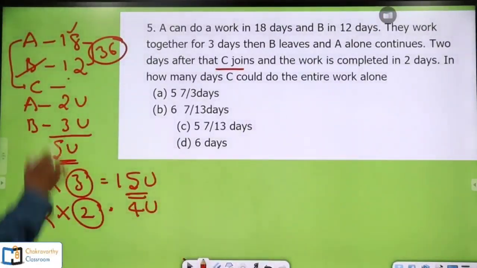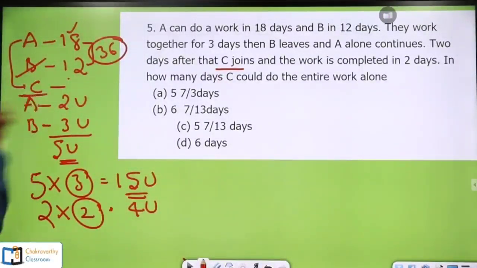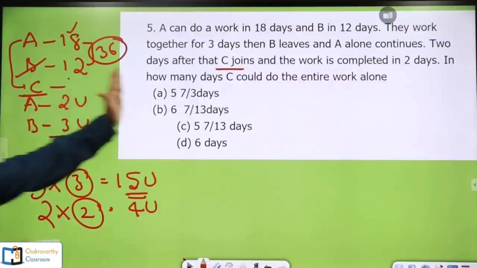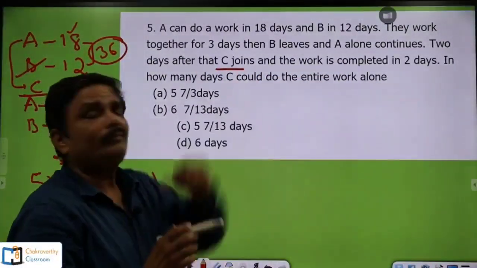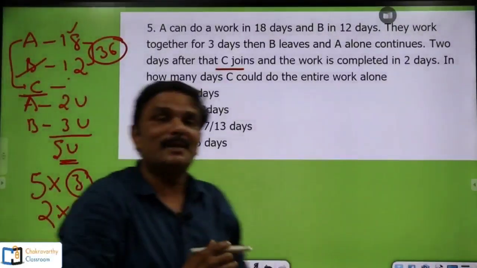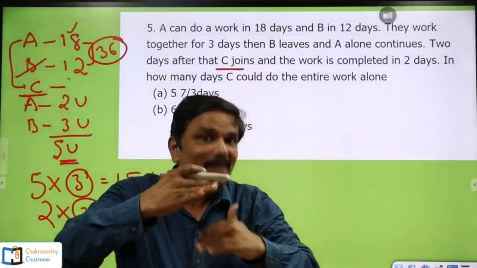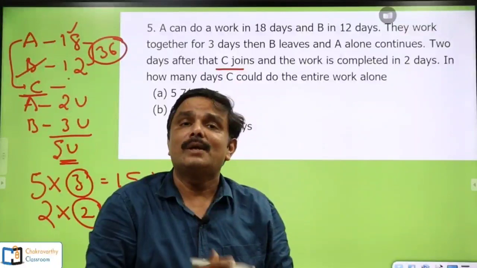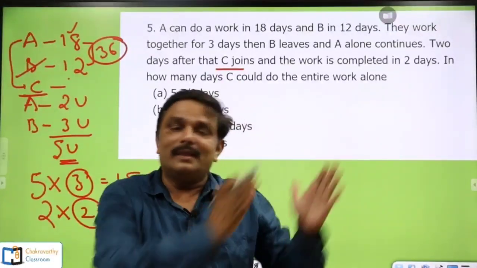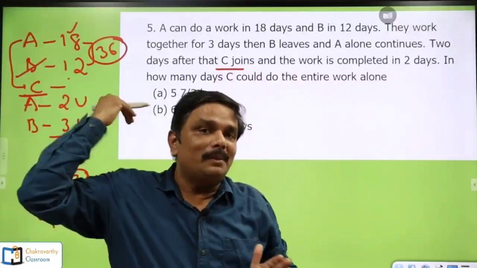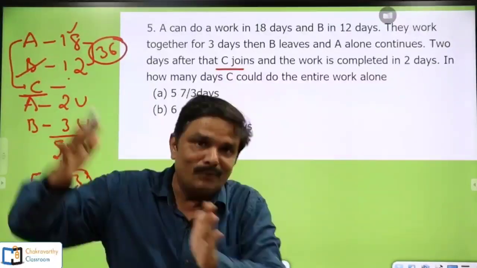Now C has come into the picture. A and C together, C joins and the work is completed in 2 days. Which work is completed in 2 days? The remaining work. What is the remaining work? First A and B started the work and worked for 3 days. After that B left, then A continued for 2 days.